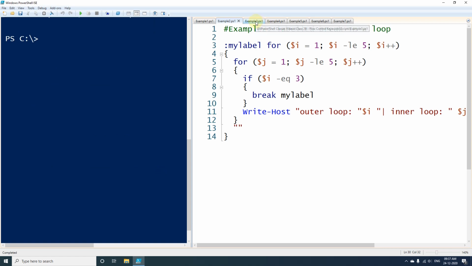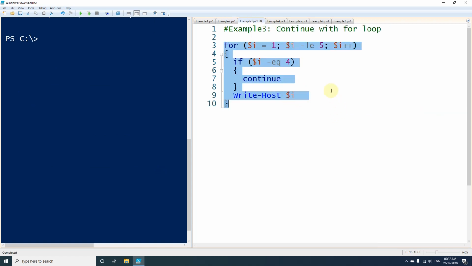And now let's move to the third example here. In the third example we will be using the continue statement with a for loop. So previously, instead of using continue, we used the break statement. So break used to break the entire iteration of the loop, and the control used to come outside of this loop.